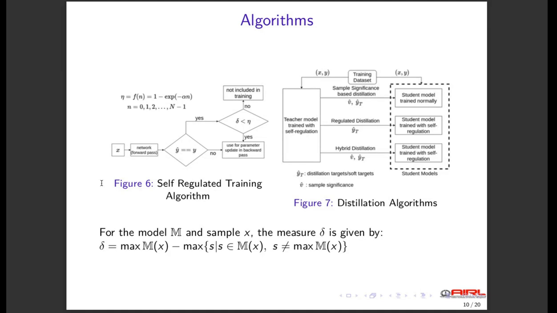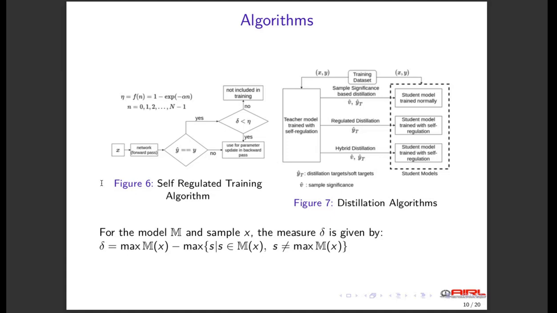of the samples. The second is the regulated distillation, where only the soft targets from the teacher model are used, whereas the student uses them and learns in the self-regulated framework that we propose. And finally, the hybrid distillation, where the student uses the significance-based loss function as well as learns through the self-regulated learning mechanism. These methods are summarized in figure 7 and the self-regulated learning mechanism which we propose is shown in figure 6.